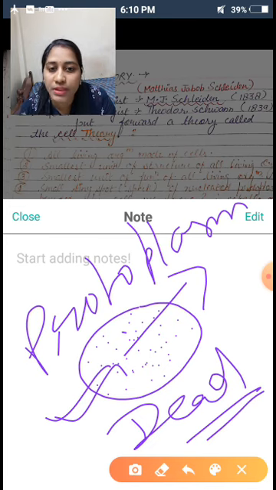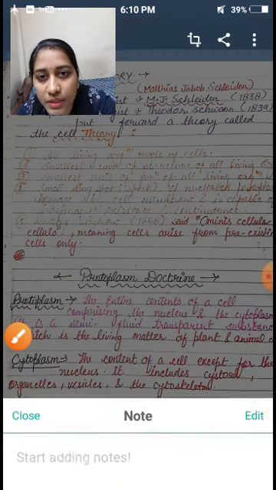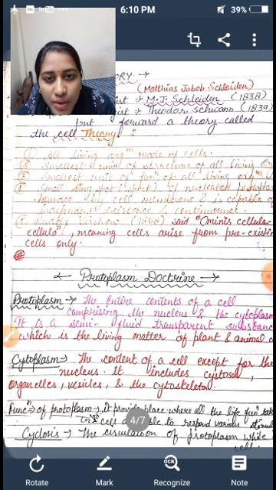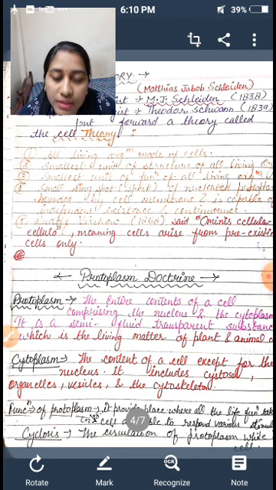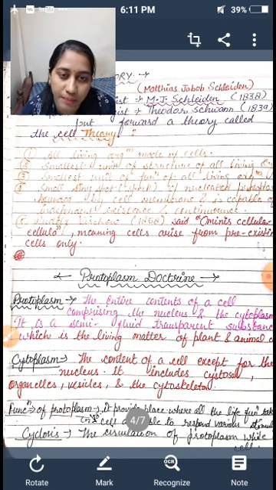Without protoplasm, a cell is dead. Understand, students? The entire content of a cell comprising the nucleus and the cytoplasm is a semi-fluid, transparent substance which is the living matter of plant and animal cells.